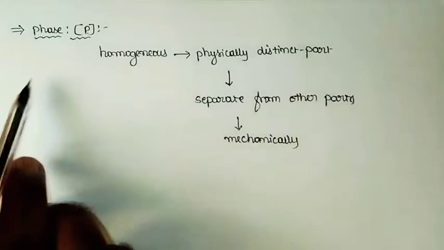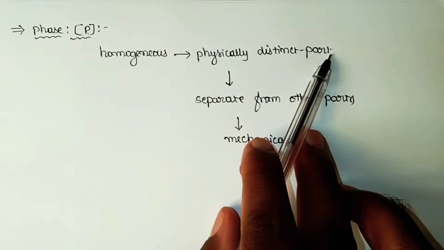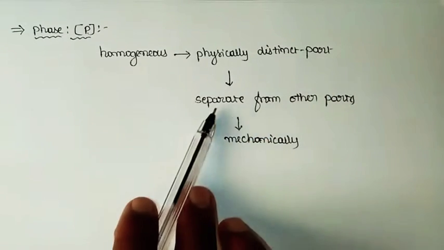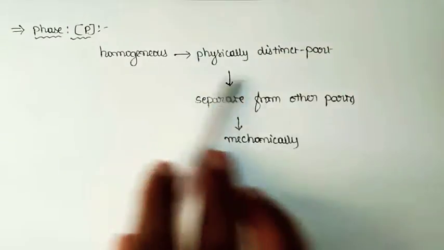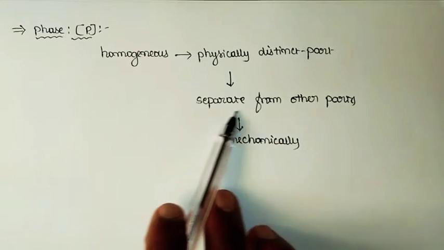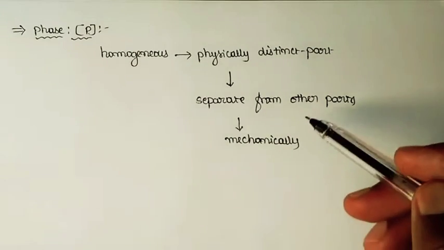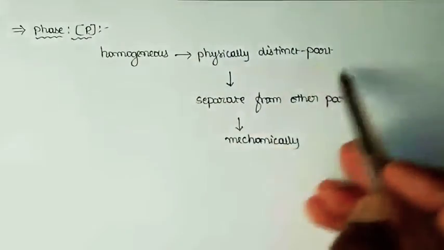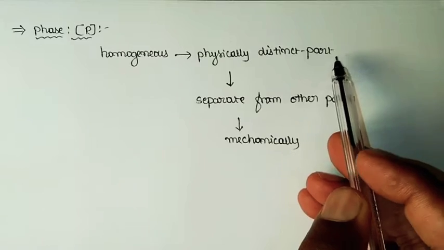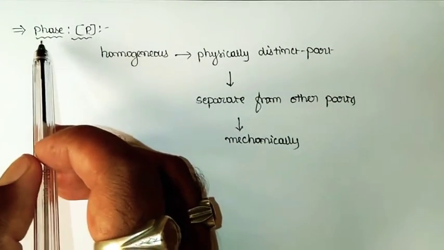That means a phase is a homogeneous, physically distinct part of the system which is separated by a boundary or a surface, and if that individual part is able to be separated from other parts of the system through a mechanical method, then that individual physically distinct part of the system will be called a phase.